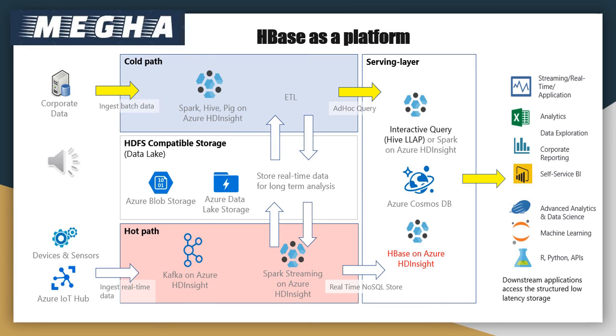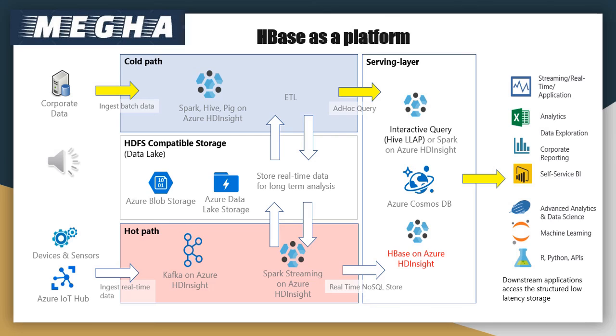HBase as a platform in HDInsight. Here you can see an architecture diagram with all the components, tools and various processing layers. Hot path is generally used for real-time data, where it needs to get the data in real time, process it and report the data for consumption.